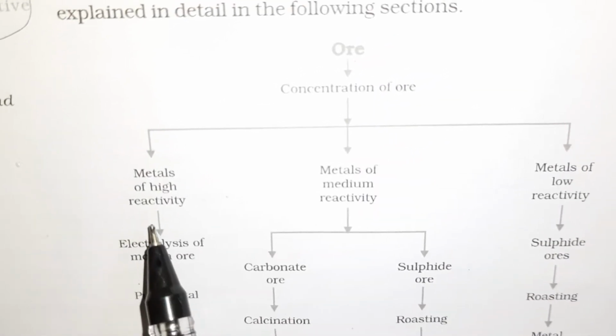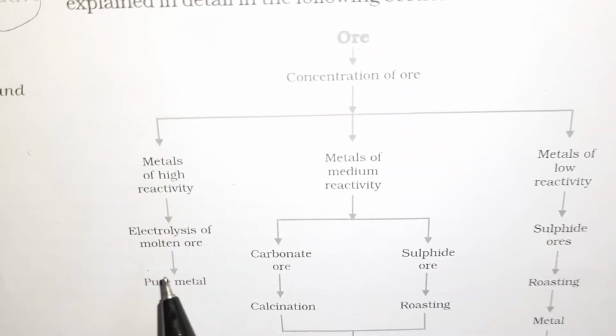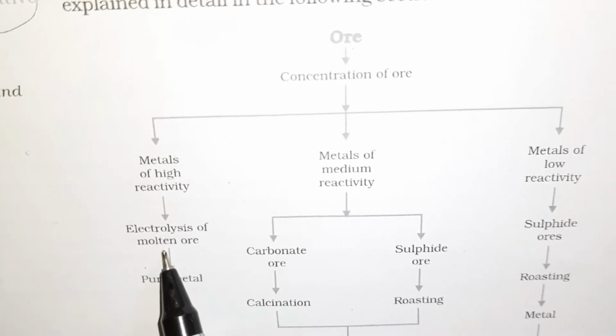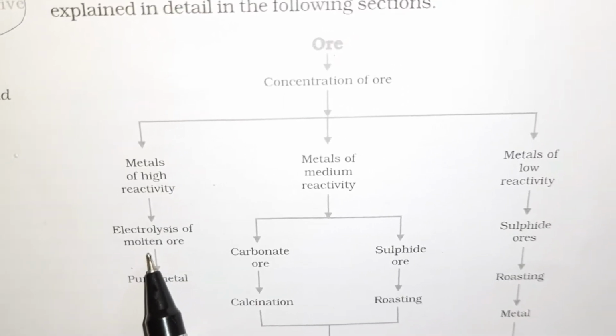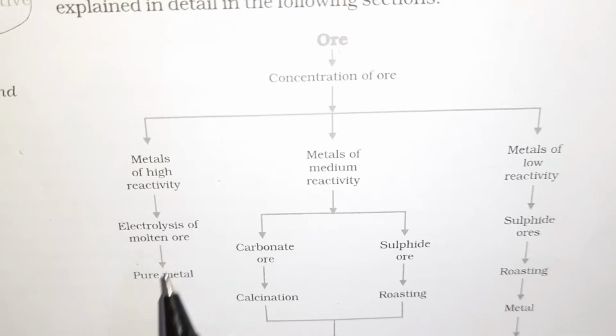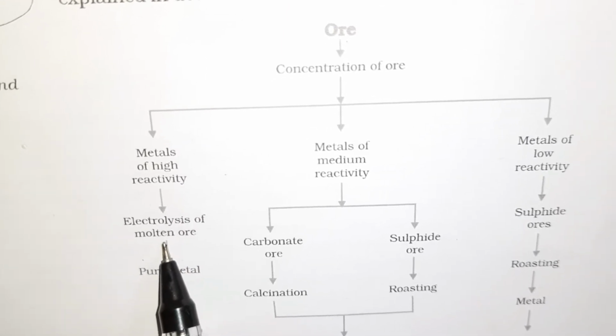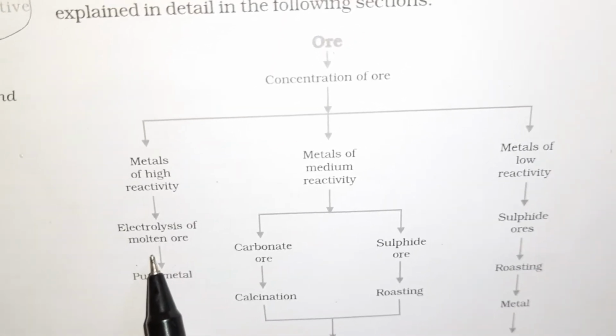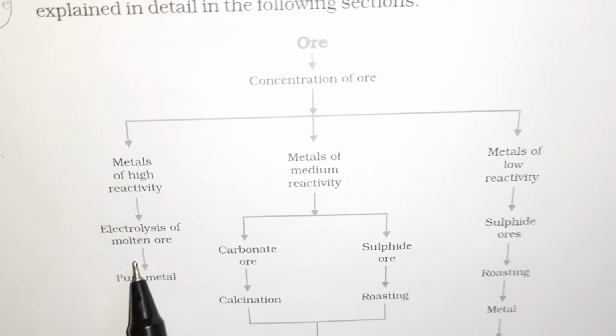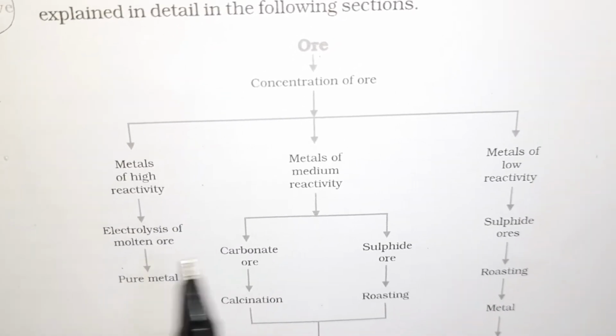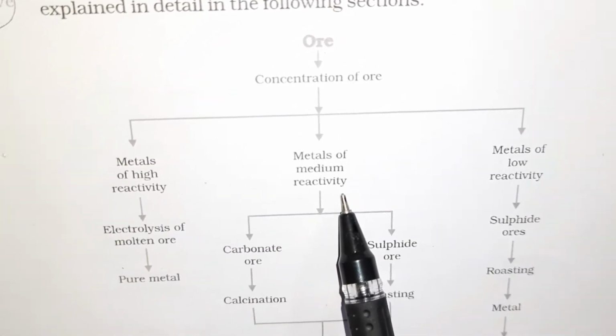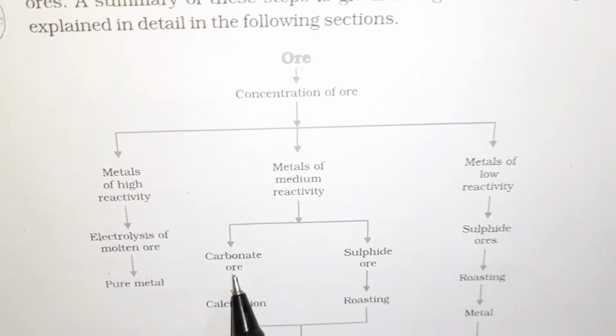The ones which are at the top of the reactivity series, I just told you that electrolysis will be followed. Electric current does not pass through solid compound, and therefore we have written over here molten state. The compound is taken in the molten state or in the aqueous state so that we get pure metal from it.